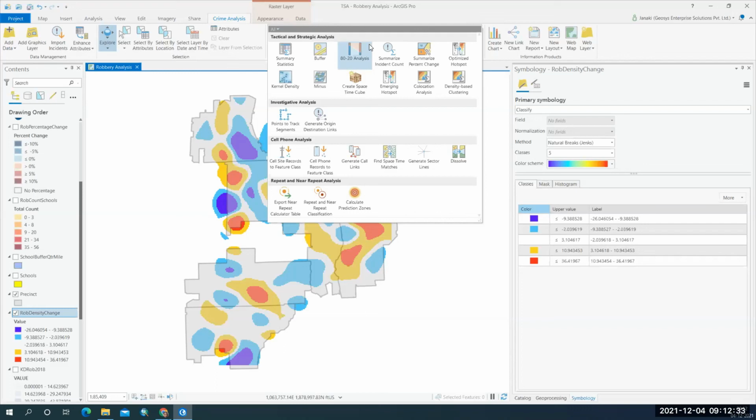And then we have found out the incident count summary, and the percentage change in the summary of the robberies that occurred between 2017 and 2018. And then we have found out the density of the robberies that occurred in 2017 and 2018, and the change in the density percentage of the robberies between 2017 and 2018.